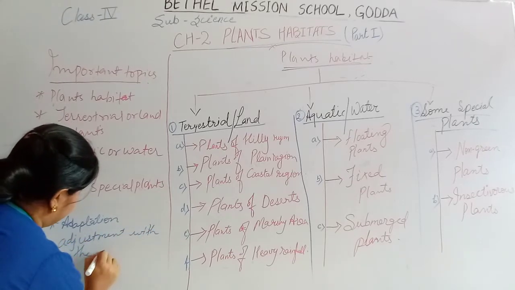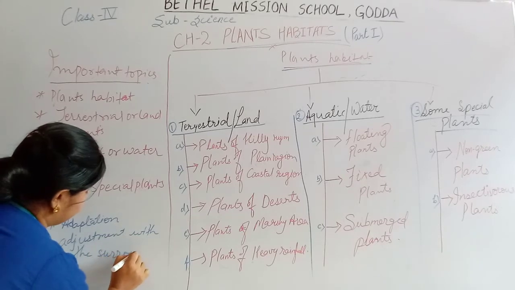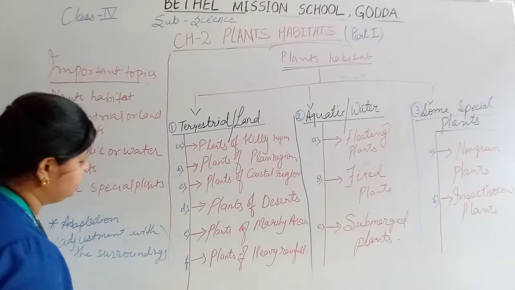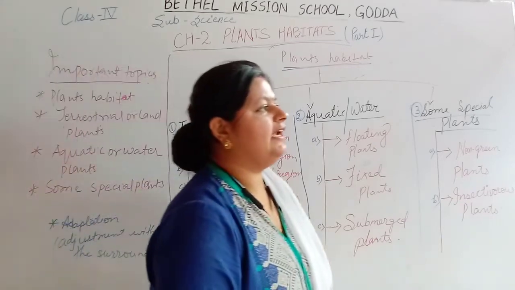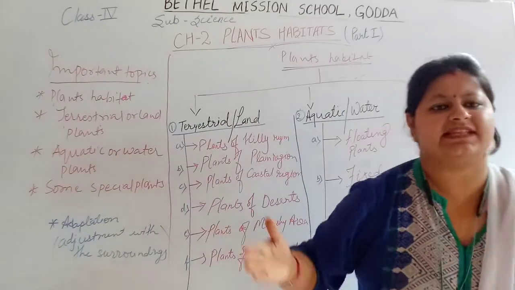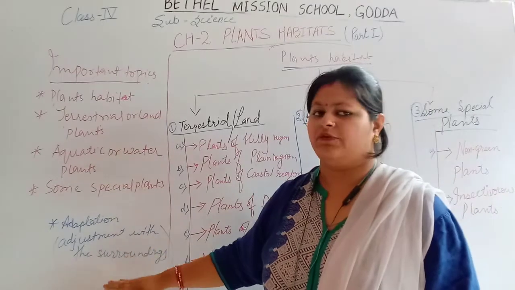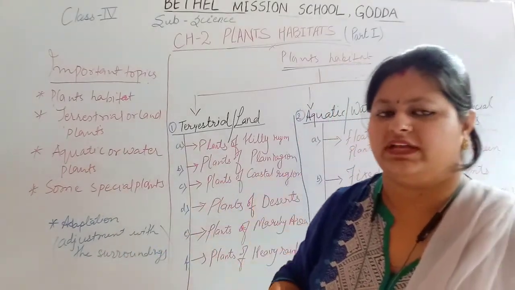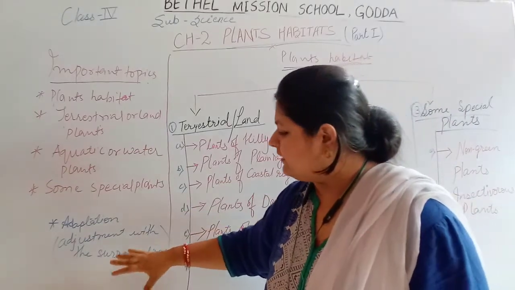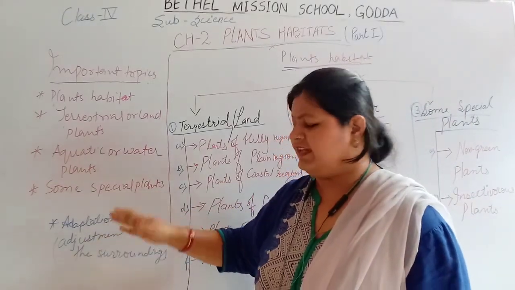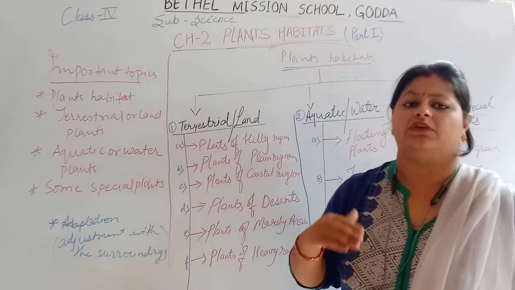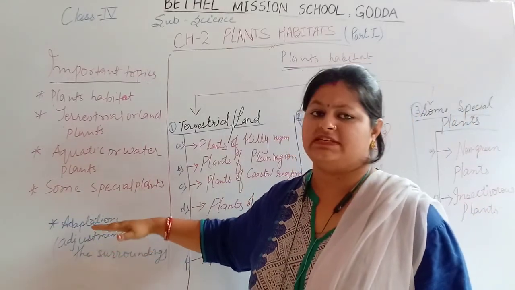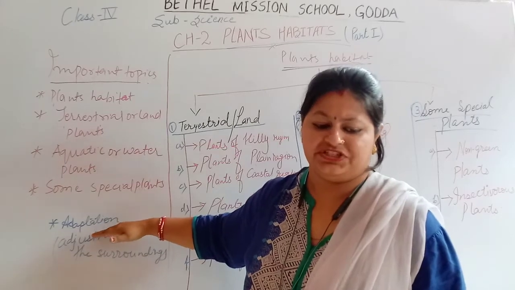Adaptation can be termed as adjustment with the surroundings. Animals and plants start living in the surroundings, and how they cope up with the environment, that special feature is termed as adaptation.